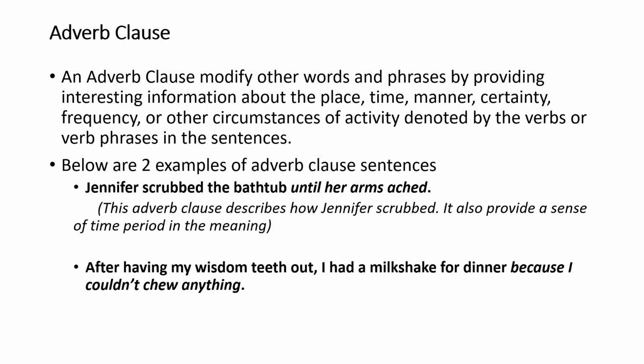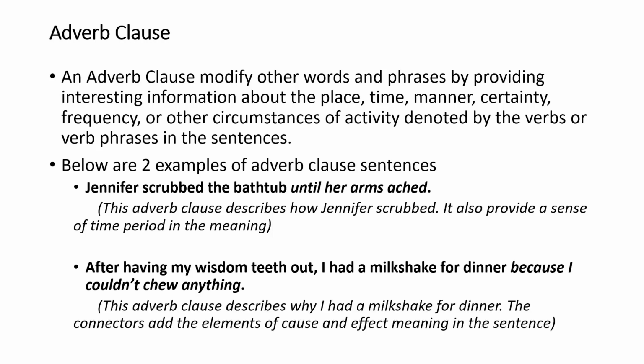Second example: after having my wisdom teeth out, I had a milkshake for dinner because I couldn't chew anything. Poor thing. The italic one, because I couldn't chew anything, is an adverb clause. It starts from the word because to the end of the sentence. This adverb clause describes why I had a milkshake for dinner. It's because I'm having my wisdom teeth out. The connectors add elements of cause and effect meaning to the sentence.